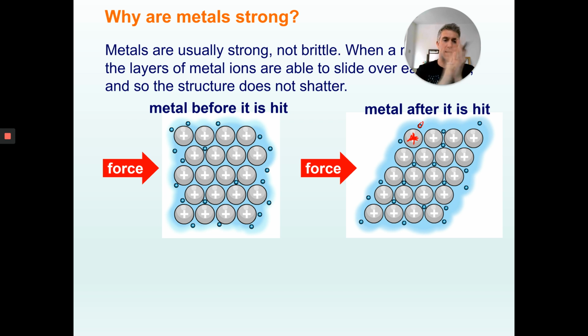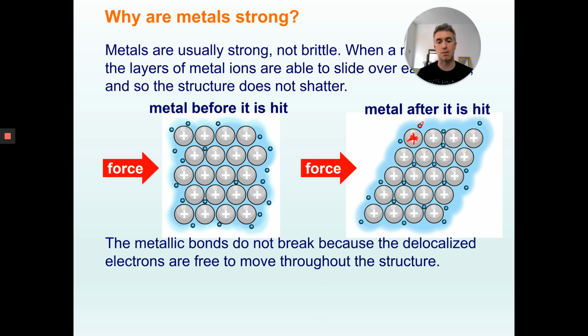All that's happened is when you hit it, you've just nudged them over a bit. So that's why they're incredibly strong, because hitting them, smashing them, doesn't cause them to break apart or snap like a brittle material like a biscuit or glass. Hitting it just shifts some of the atoms along, so they lock into place in another position, still together, so they're strong. So you can't break them apart very easily. That's what makes them strong.